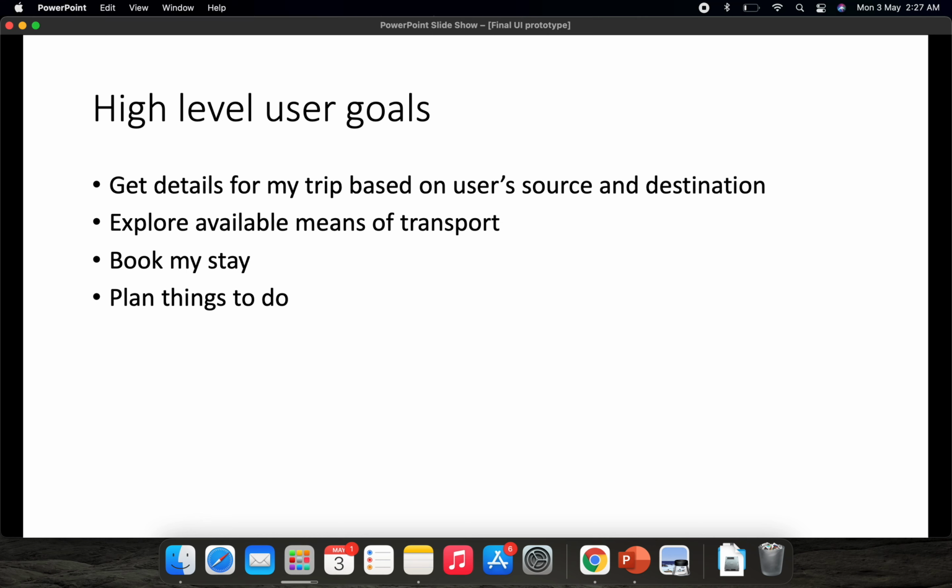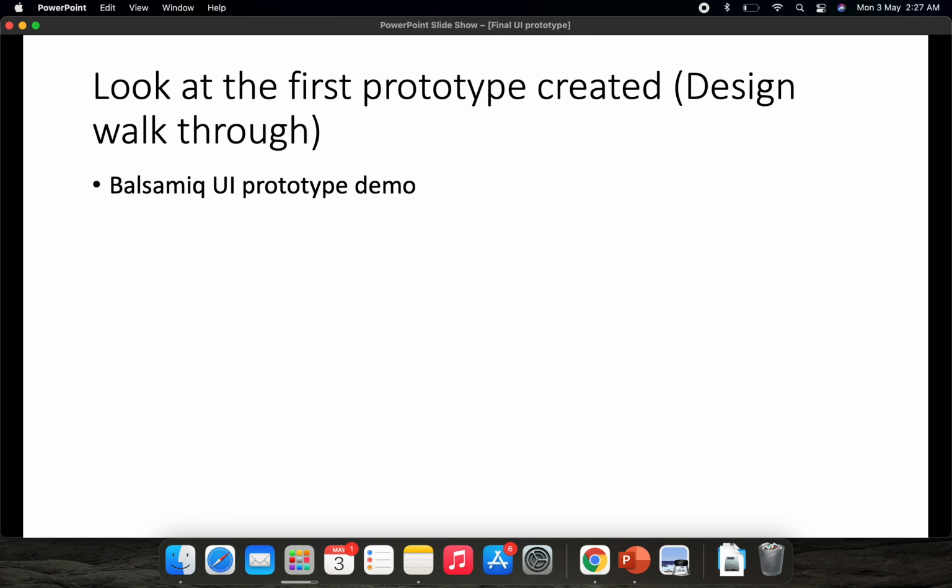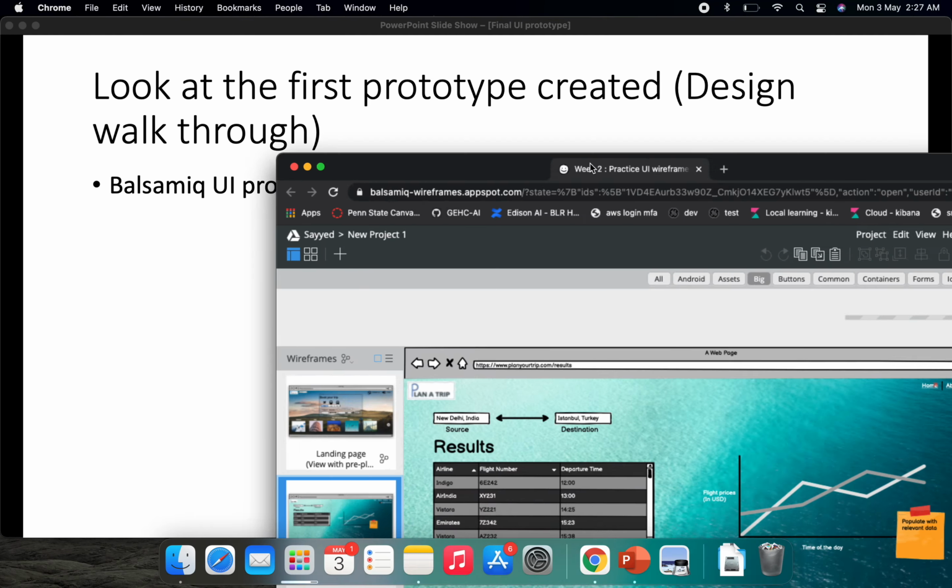Secondly, you should be allowed to explore different means of transport that are available. Thirdly, you should be allowed to book your stay, and finally, book things that you want to do when you arrive at your destination. So, let's look at the first prototype that I created for this particular assignment.